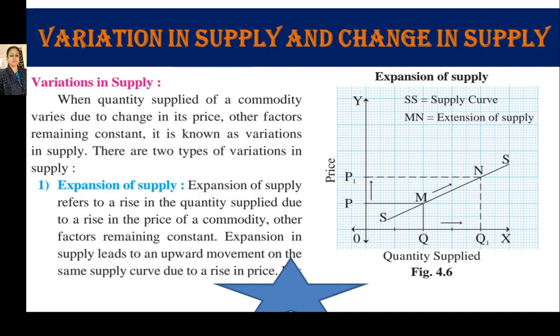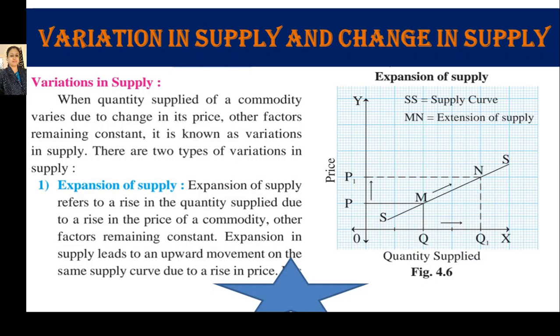As we know from the law of supply, when price increases, quantity supplied by the producer also increases. So due to increase in its own price, the quantity supplied increases in the market. It is the case of expansion of supply.